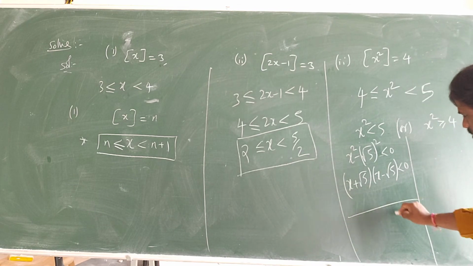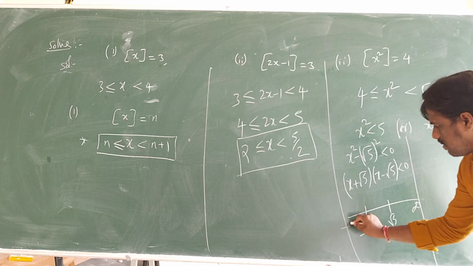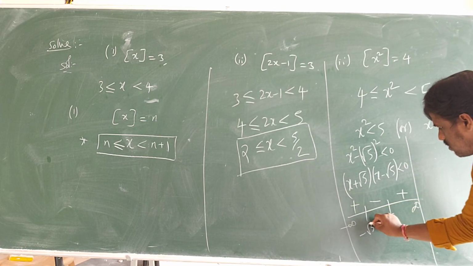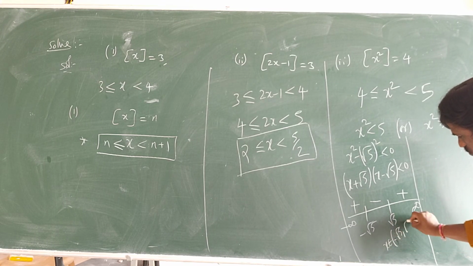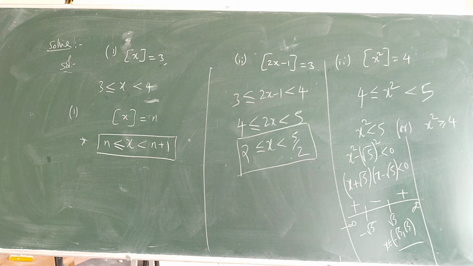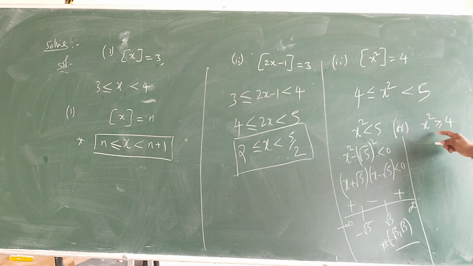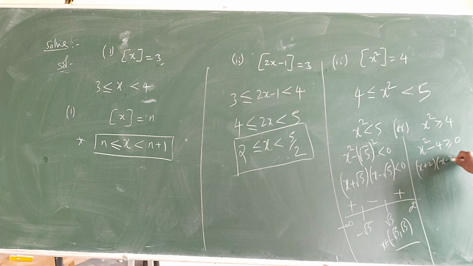Now what will be the answer here on the number line? Root 5, minus root 5, infinity, minus infinity, plus minus plus. So the answer will be what? X belongs to minus root 5 comma plus root 5. Correct? But you have here, this is also, how much do you get? x square minus 4 greater than or equal to 0. X plus 2 into x minus 2 greater than or equal to 0.